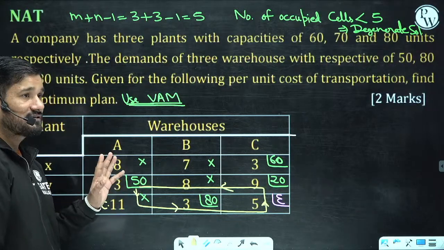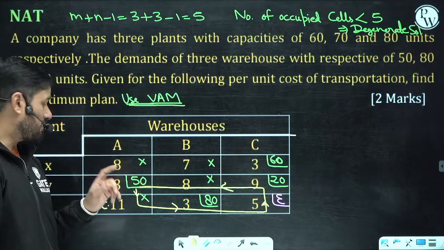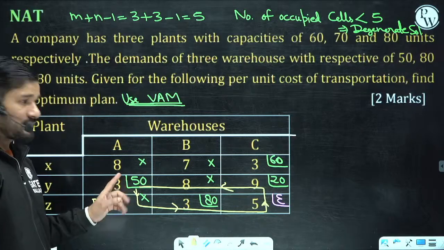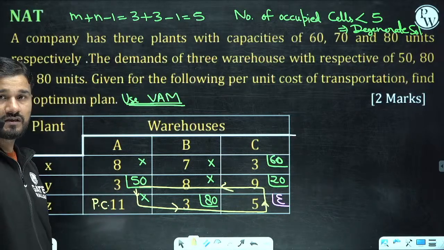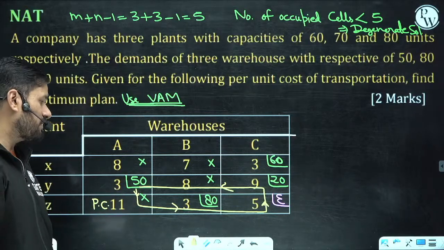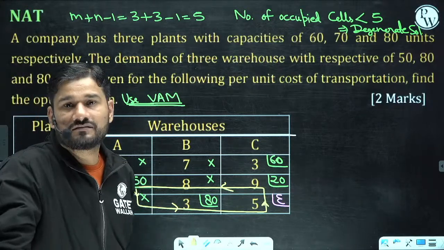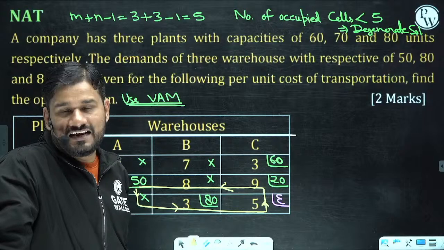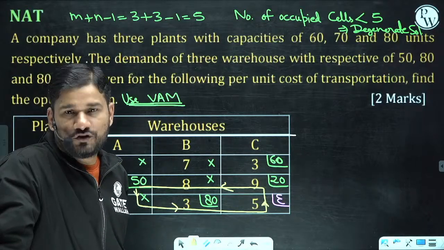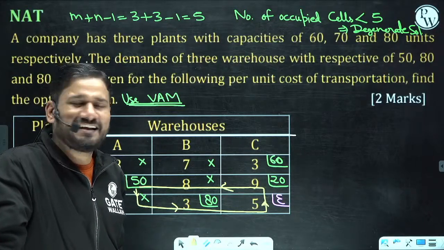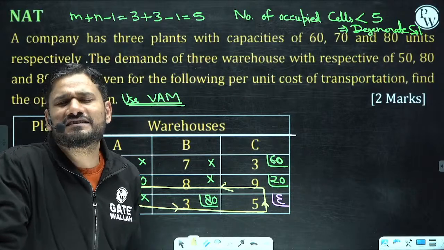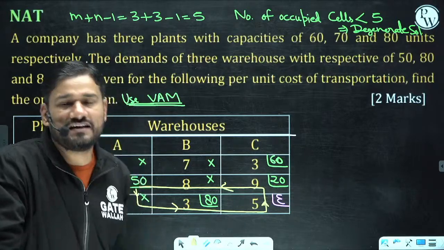Just check. If you shift the quantity here from 3 to 11, are you going to shift this quantity? Is this possible? Are you going to get any profit? And you know how you are going to check that? I'll tell you, and this is quite easy and you are going to really enjoy it.